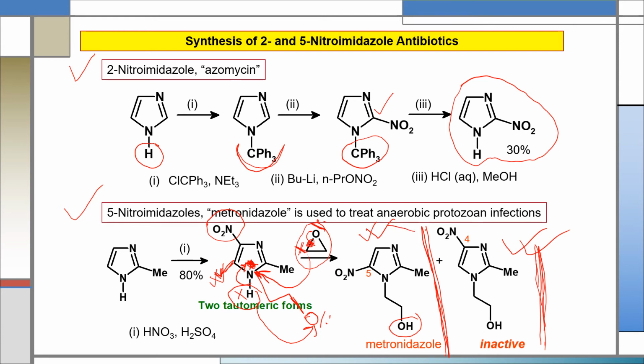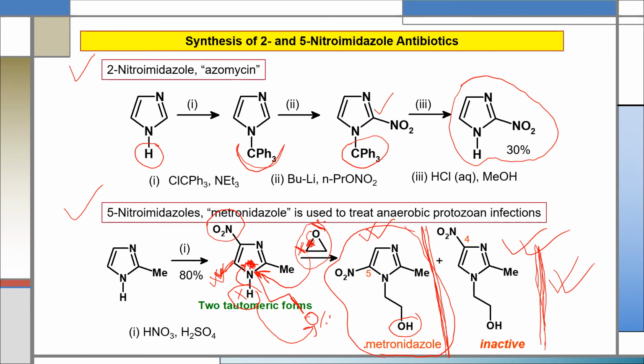That's why this is the active drug and this is the inactive drug. So from the mixture we have to separate this compound which has pharmaceutical importance.